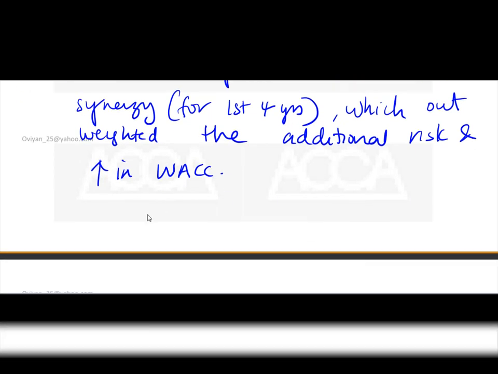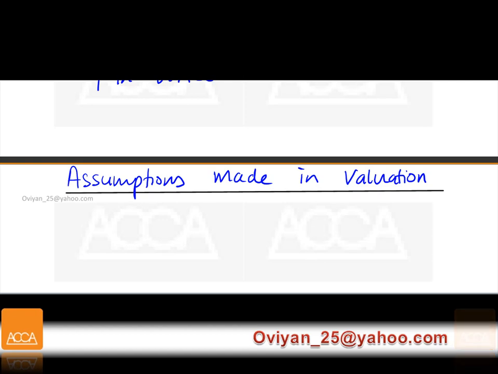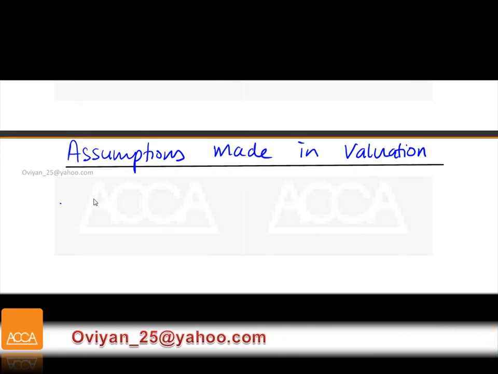Now the next part, we have to finish up this question. There are 3 parts here. Briefly discuss the assumptions that you have made. These are basic assumptions that we're going to write here. Think about any assumptions that you know. Assumptions made in the valuation.